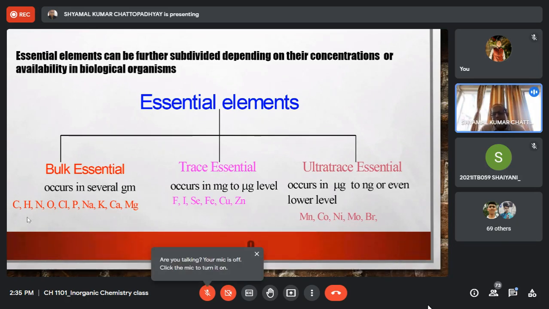They are sometimes called micronutrients. They are required in microgram or even less quantity, and usually they are metal ions like manganese, cobalt, nickel, molybdenum, and among non-metals one thing is there, bromide, or bromine. So this is the categorization of the essential elements based on their available concentration in our body.